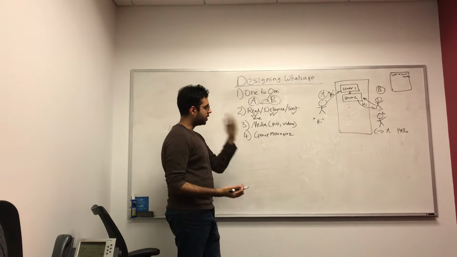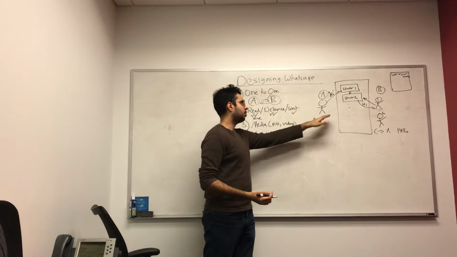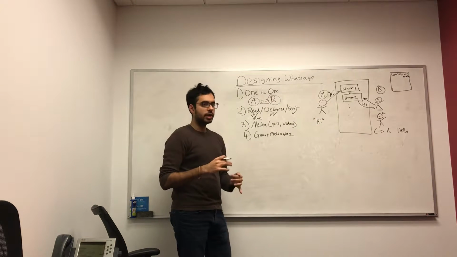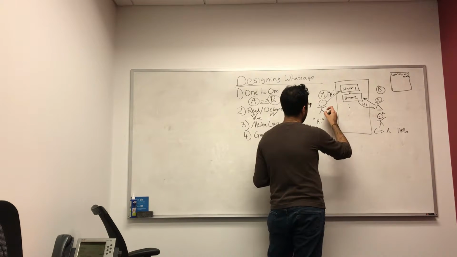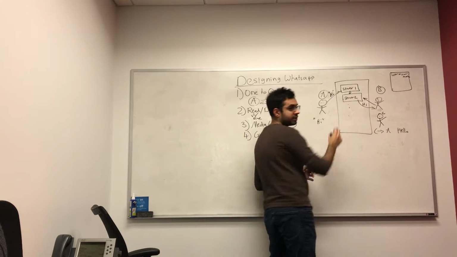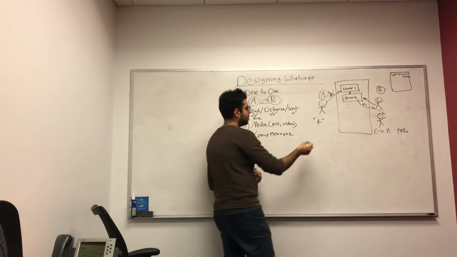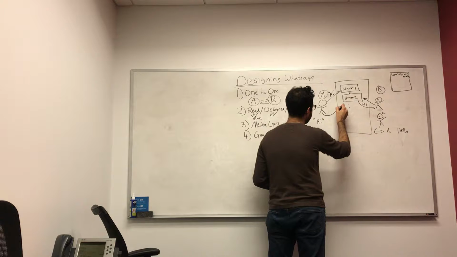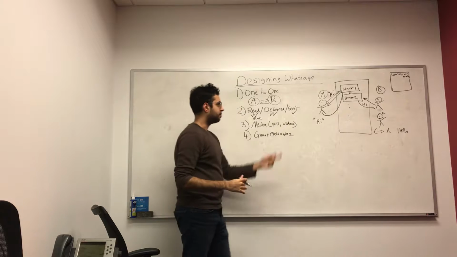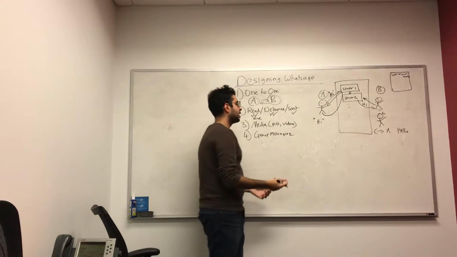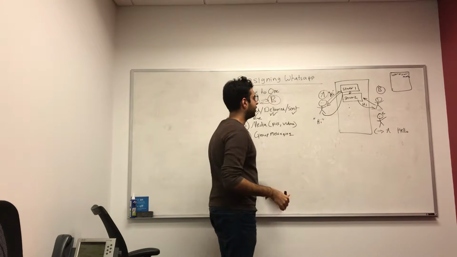So if we stick with the traditional HTTP approach, what we can do is long polling. What this would do is basically each user would, at a predefined interval, continuously poll the server, asking for any messages that the server might have for user A. So we have our user here. User A would continuously be polling server 1 for new messages, like every 20 seconds, every minute, or a predefined interval.